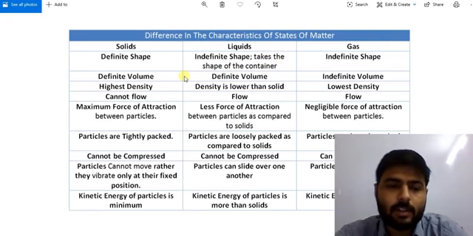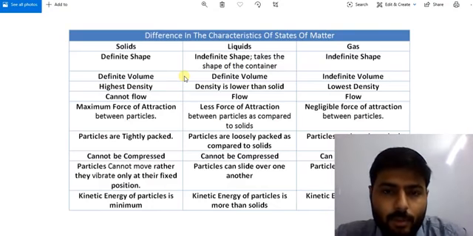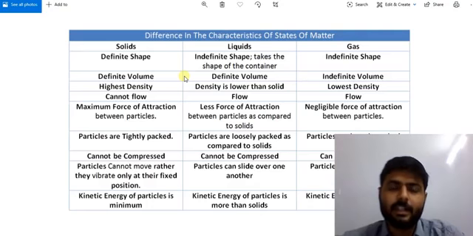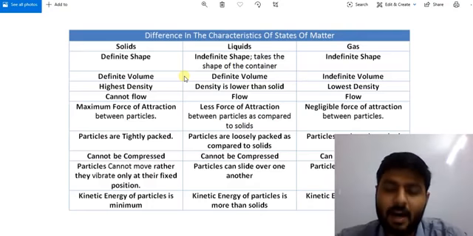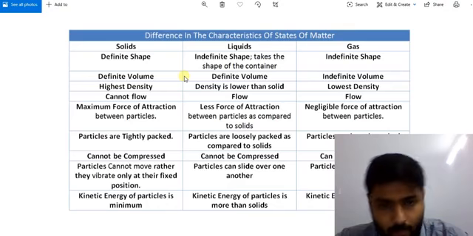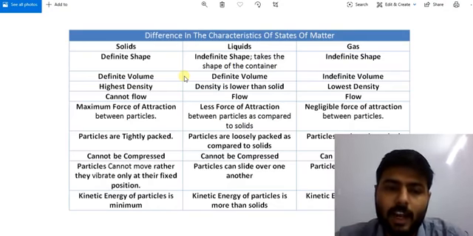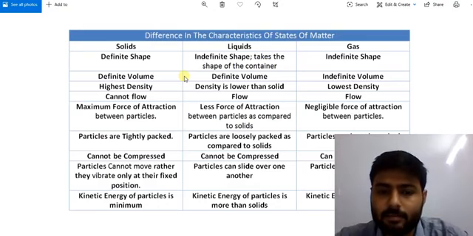Now density. I hope you remember the word density. We discussed in the previous lecture that density is mass per unit volume, that is mass upon volume is density. Solids have the highest density.